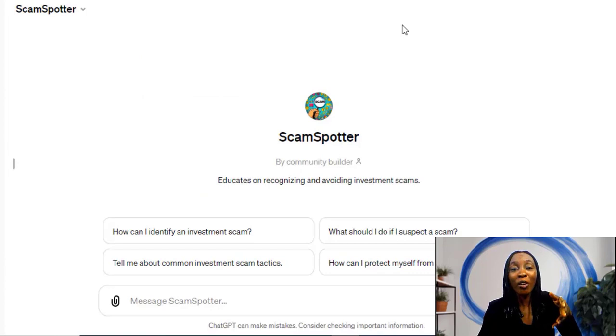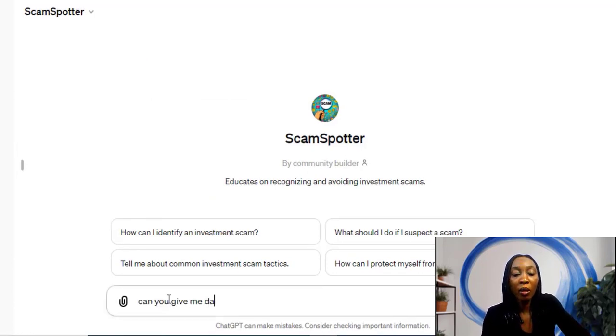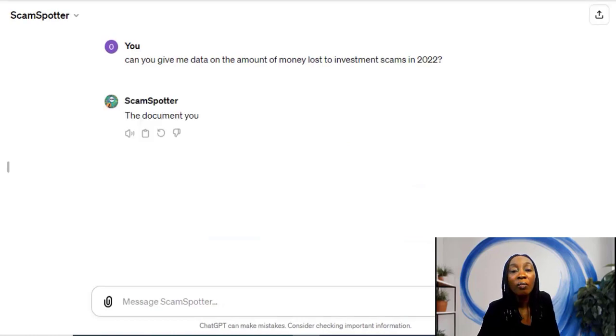So let's try some other examples of the code. Can you give me data on the amount of money lost to investment scams in 2022? Let's see what it comes up with.